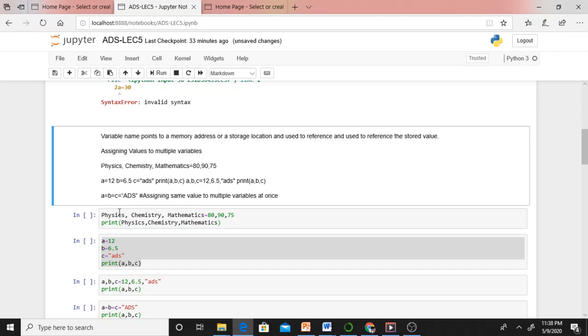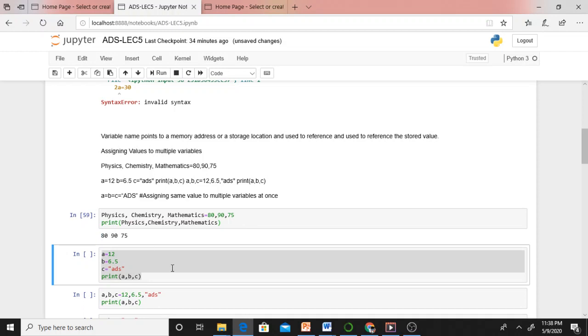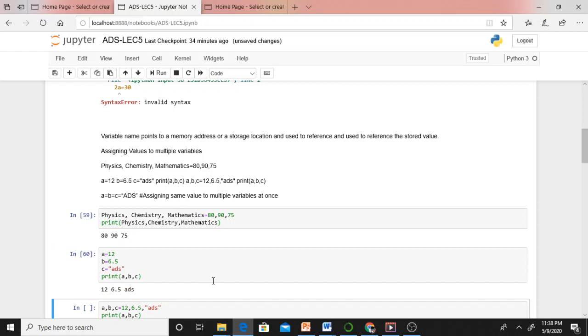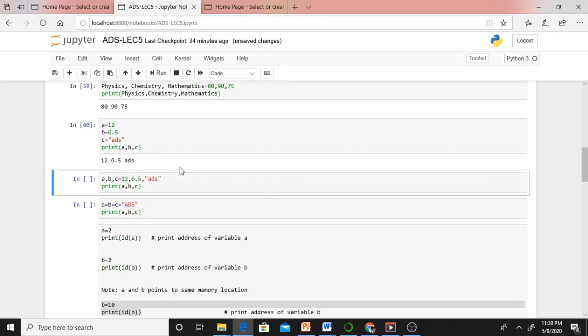80 will get stored in physics, 90 will get stored in chemistry, 75 will get stored in mathematics. If I want to print, I can print. Just see, you can nicely print, isn't it? a equal to 12, b equal to 6.5, c equal to ADS. ADS means applied data science, just like that I kept. You can print it. Even if you want, instead of keeping them on separate lines, you can keep them in a single line like this, which I just discussed, isn't it?